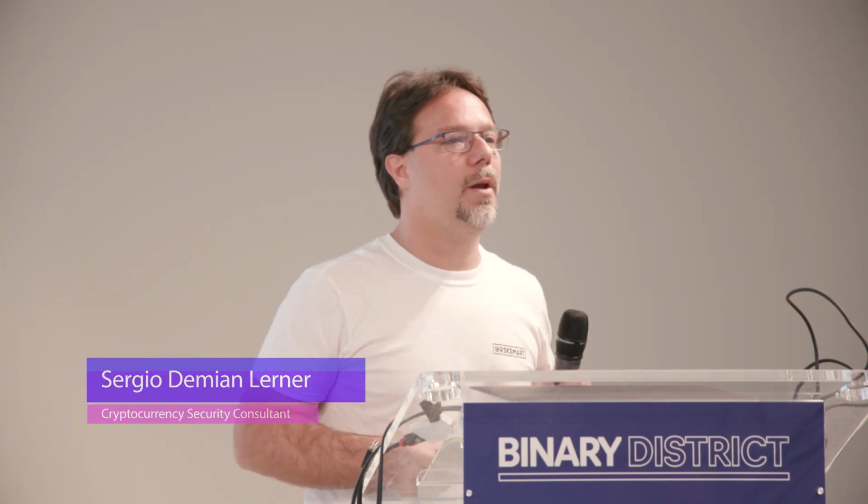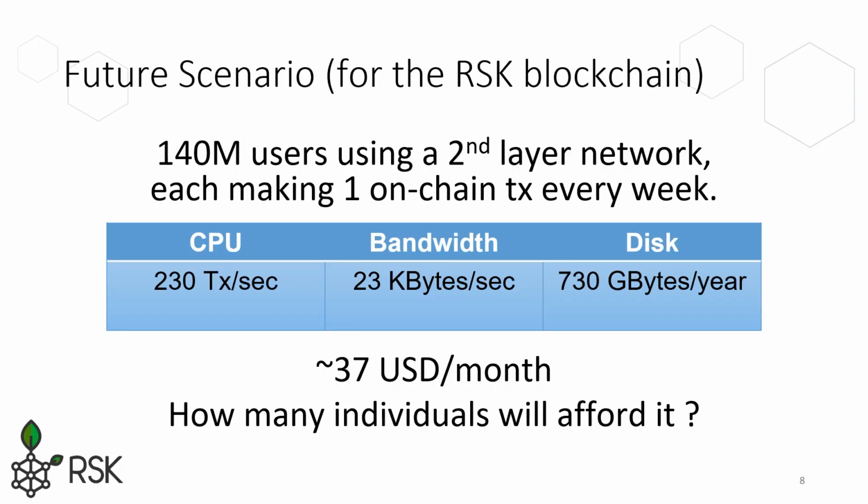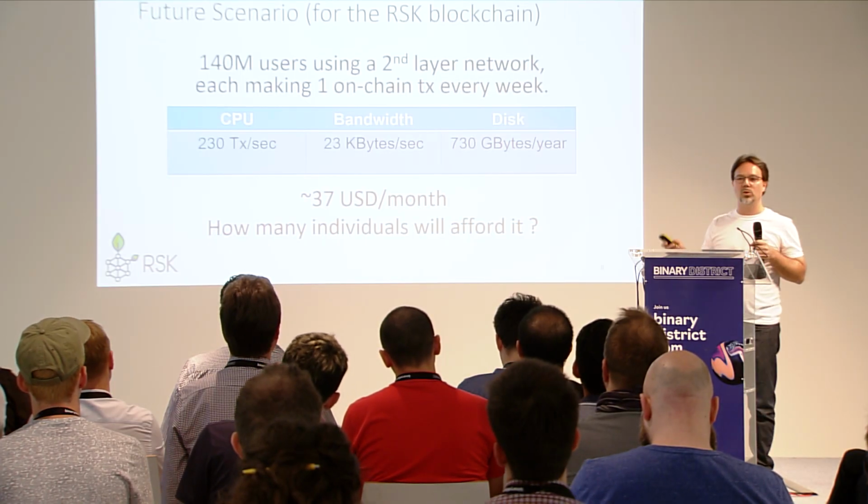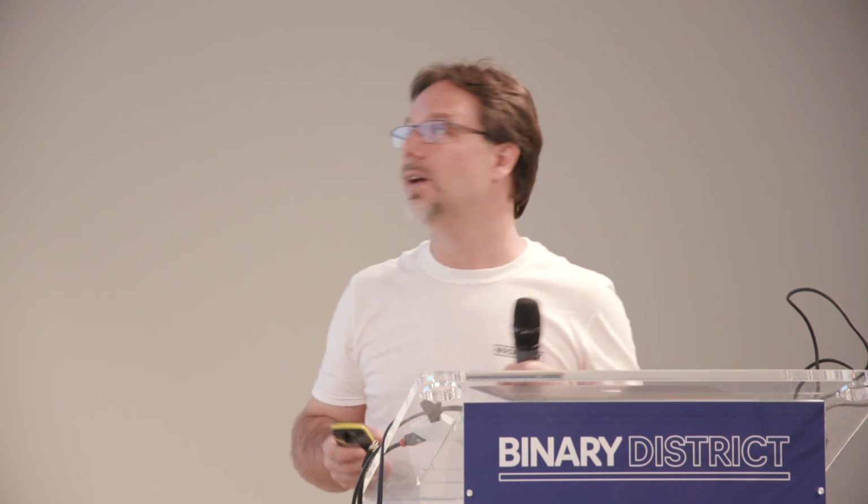So at RSK, we are thinking that we want our network, or the ecosystem, to reach 1 billion users. And for instance, we want in the following years to reach, let's say 1 billion, but say 140 million users. So we are sure that these users will not be doing on-chain payments. They will be doing mostly off-chain payments. But every now and then, they will need to go to their channels, top them up, or take funds from their channels, receive their salaries, and put them in channels, whatever. So essentially, this is a kind of future scenario for the next years.